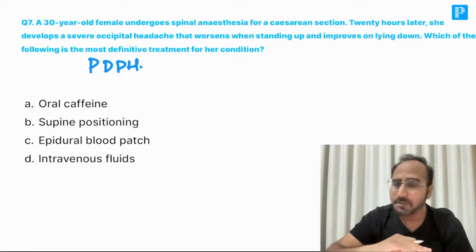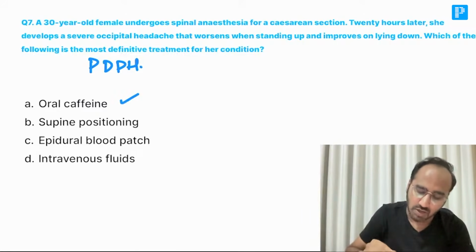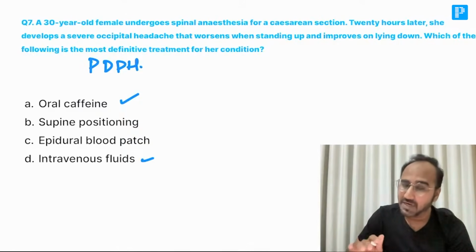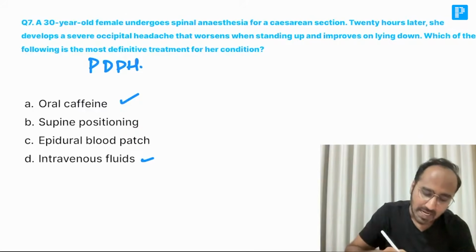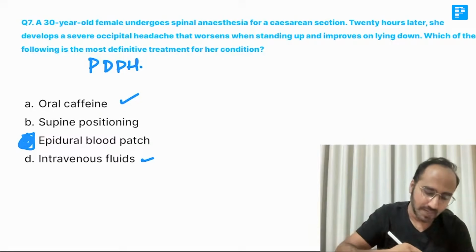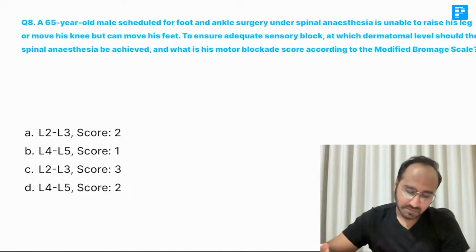Remember guys, the first line of management is conservative management. In conservative management, you will be giving caffeine or coffee to the patient, and IV fluids. But remember, that's not the definitive treatment. The definitive management is to close the puncture that is causing the headache, and that is done by epidural blood patch. So the answer is what, guys? Answer is C, epidural blood patch. Now coming to the next question.